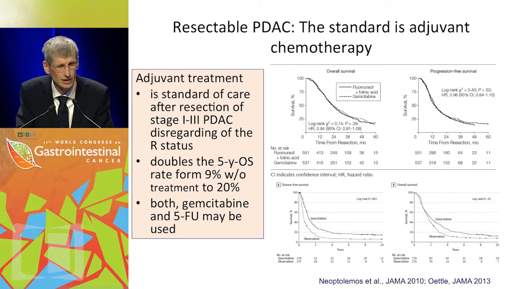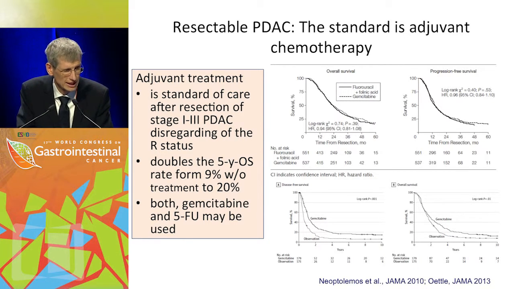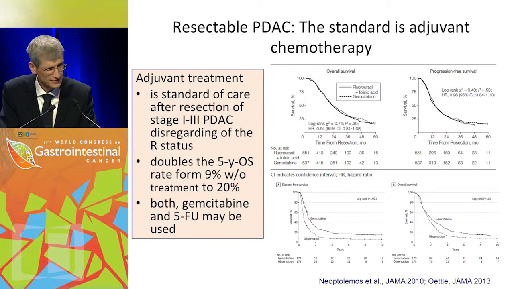And it doesn't really matter whether you use 5-FU or gemcitabine. In both cases, you have a doubling of the 5-year overall survival rate. And below you see the data from Oettle from the long-term observation now in the gemcitabine patients, and you see there are some long-term survivors even with pancreatic cancer, albeit at a low percentage. We're talking about around about 5 to 10% of the patients.